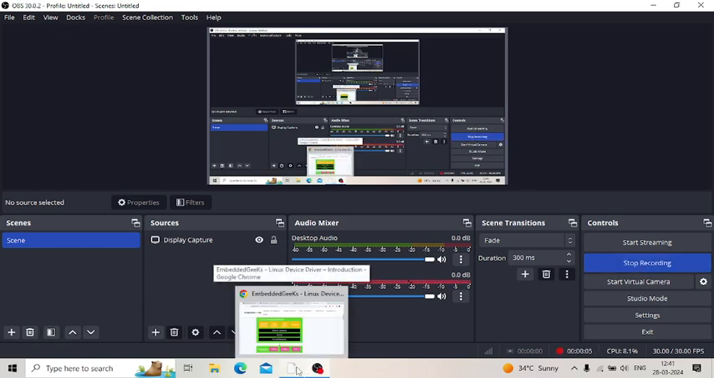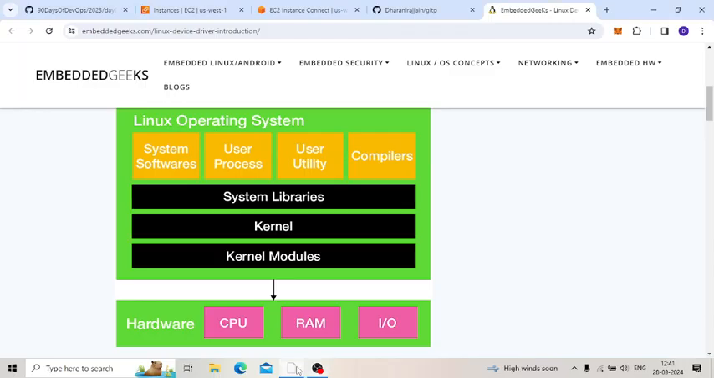Today we will discuss the Linux operating system. So let's start. This is the architecture of the Linux operating system. Before that, I will tell one thing. First the Unix operating system came, and based on that, they developed the Linux operating system.